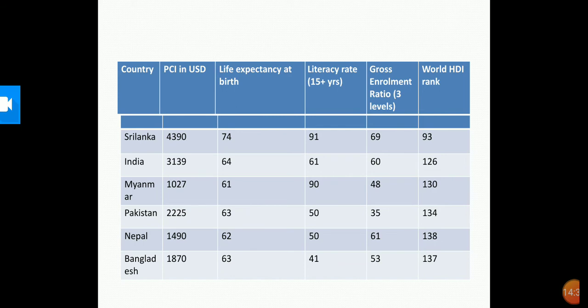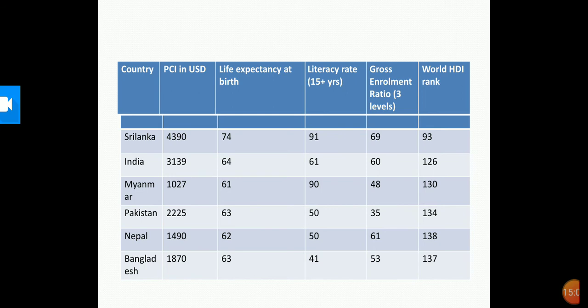Okay, life expectancy at birth denotes, as the name suggests, the average expected length of life of a person at the time of birth. Per capita income is calculated in dollars for all countries so that it can be compared. It is not counted in rupees. Remember, it is counted in dollars. It is also done in a way so that every dollar would buy the same amount of goods and services in any country. So this is published by the HDI.